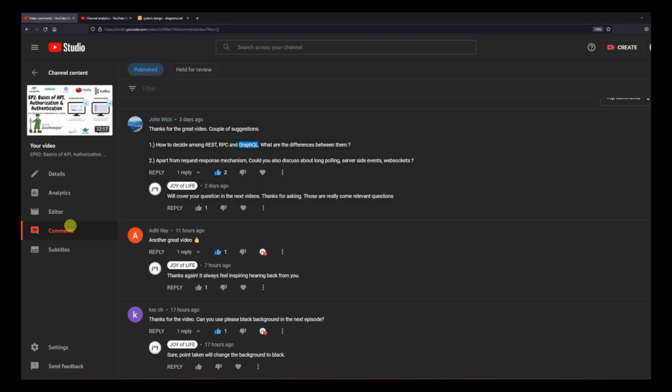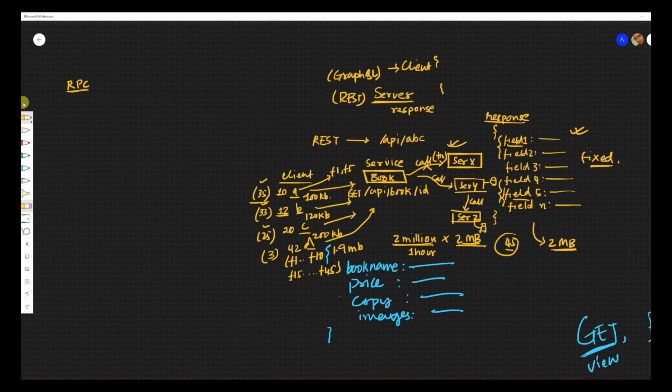And coming to RPC, RPC is something very different. RPC is a remote procedure call. There are no standards for RPC yet. So what happens is when I call the server, so let's say this is my server, we should have an RPC runtime. And then we need to do some stubbing, and from the stub we call the actual method or function, right? It's a remote procedure call, so we are calling a method or a function directly.